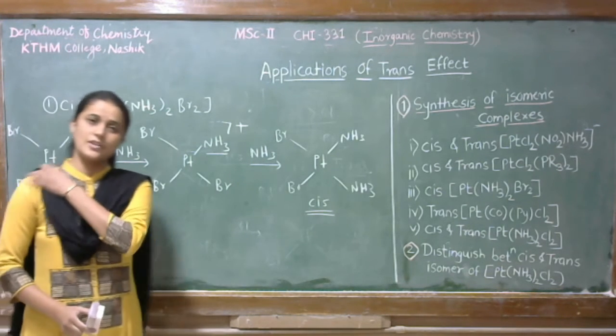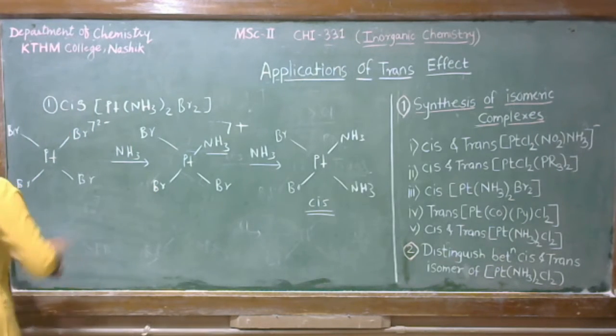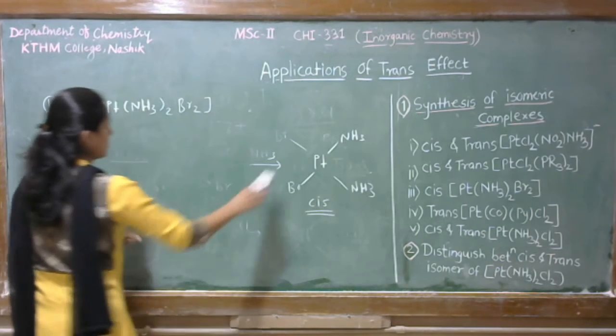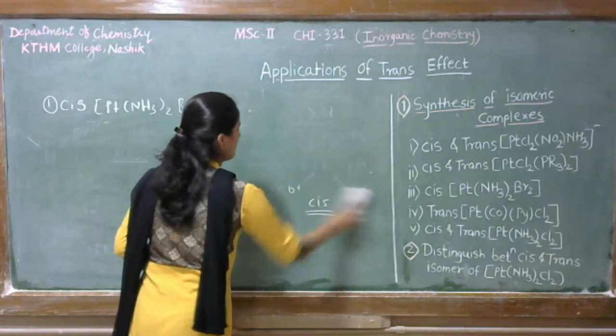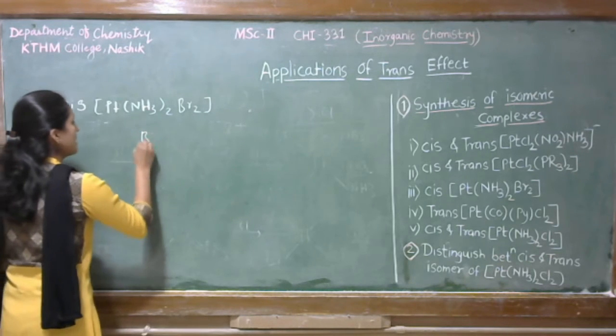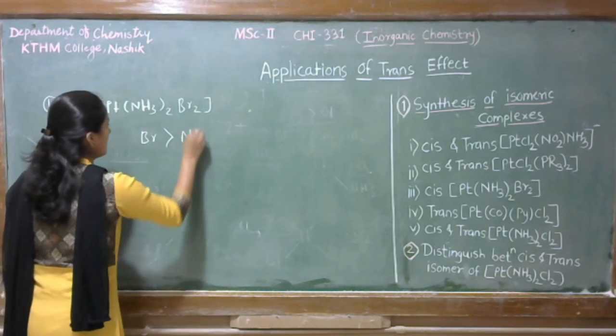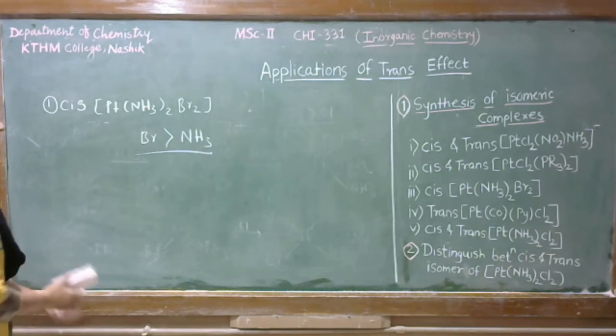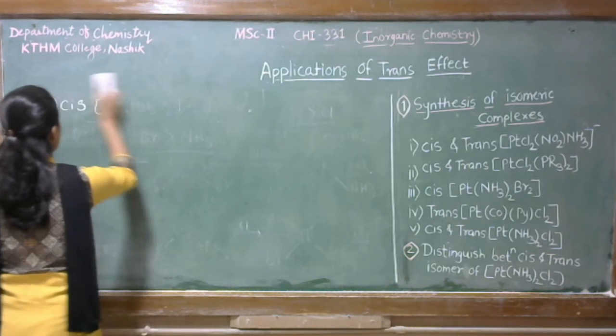Okay. This application is the easiest one. And the final conclusion, what we can conclude from this last example, is that Br has more trans-directing effect than NH3. Okay, so let's see the next one, that is synthesis of trans